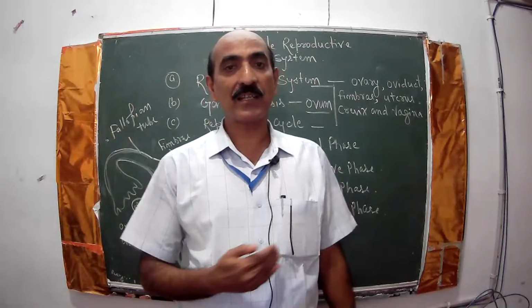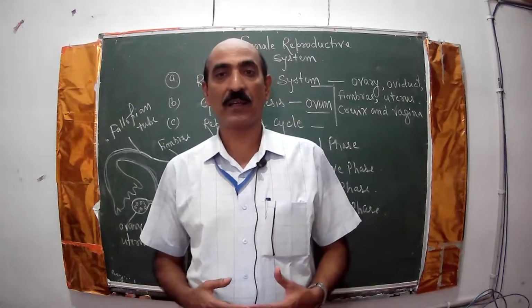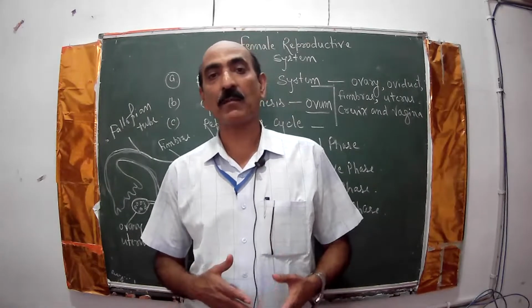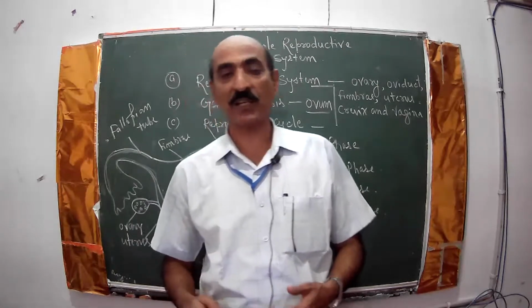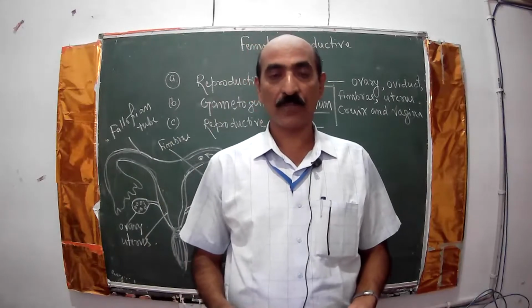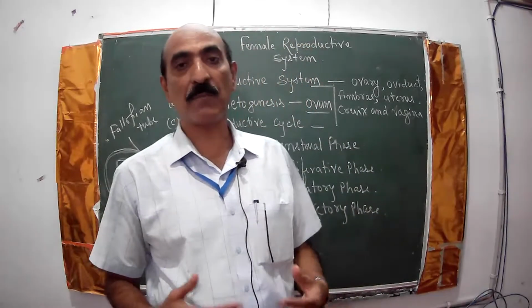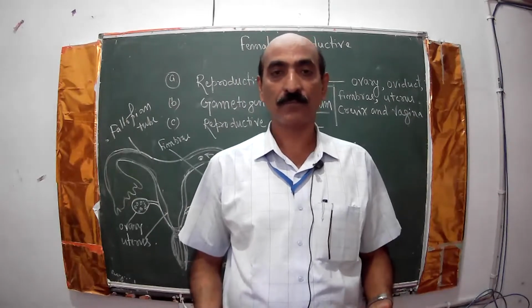As you know, human beings are unisexual individuals, where the male reproductive system lies in a separate individual and the female reproductive system lies in the female as a separate system. Here we will discuss the female reproductive system.